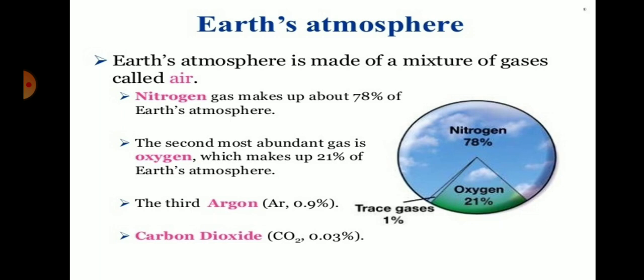Then the third one is argon, at 0.9%, and carbon dioxide about 0.03%, which is also essential for capturing heat on the earth's surface.